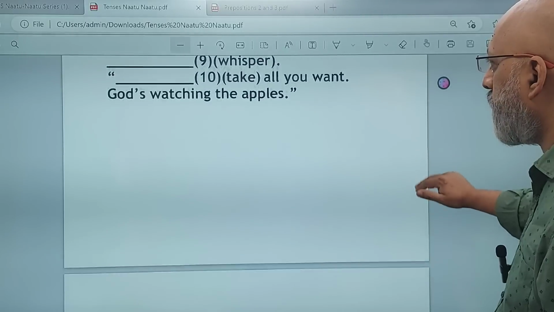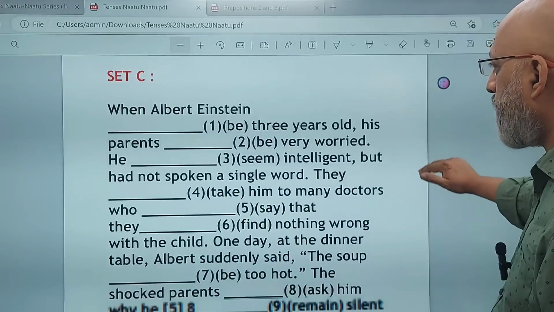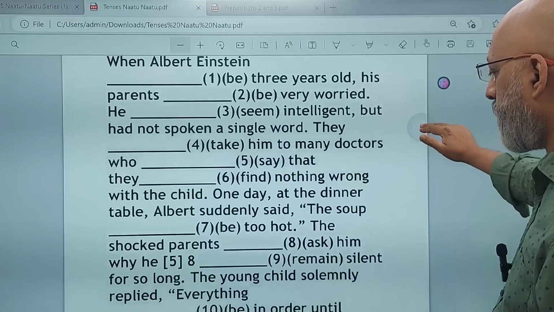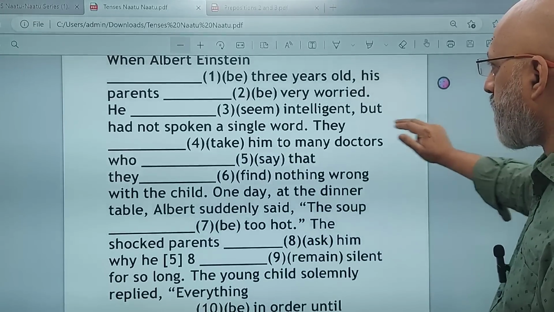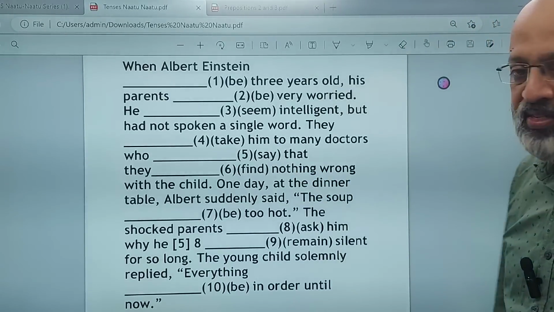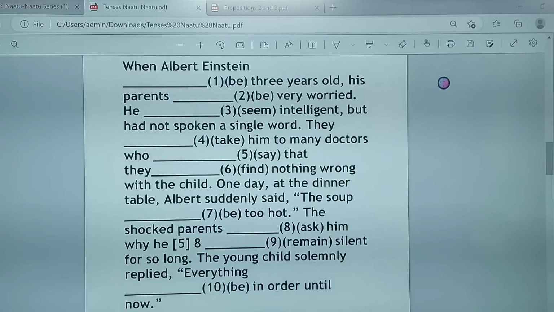2 done. Third set. Okay, थोड़ा सा कटेगा शायद ये बड़ा है. Okay, this is about Albert Einstein, about his growing up years when he was a child. I'll wait for 10 to 12 seconds and then we can start, or 15 seconds if you please.